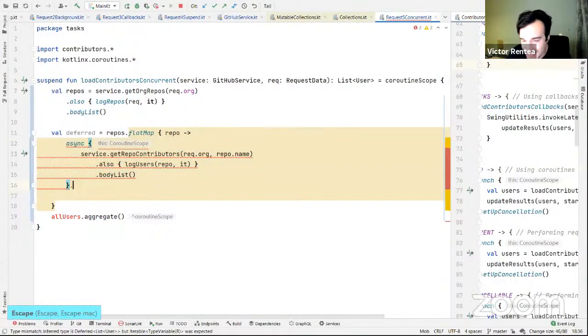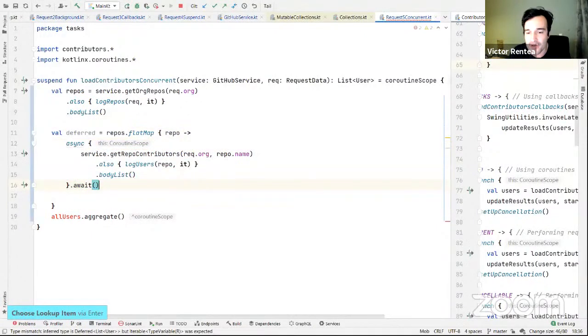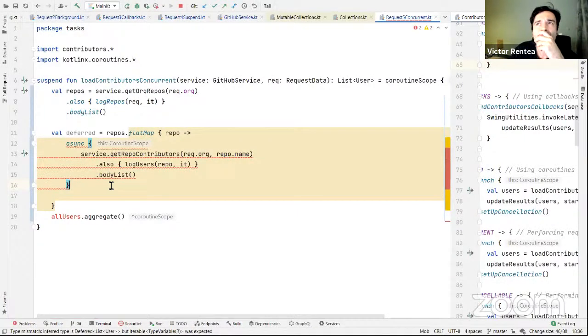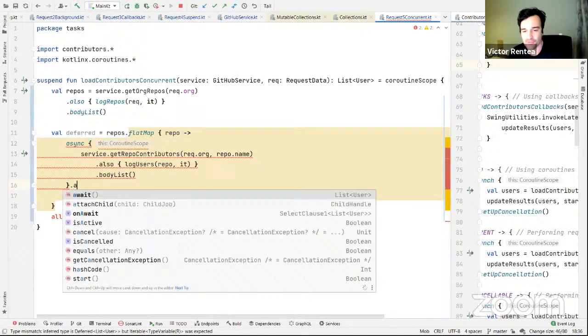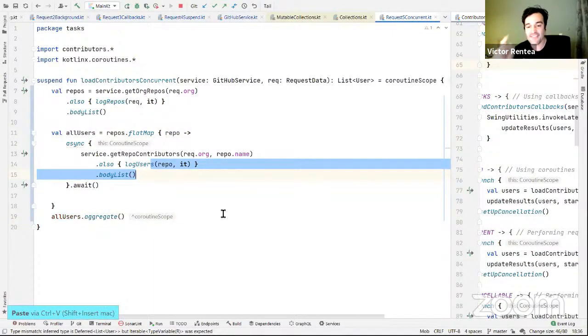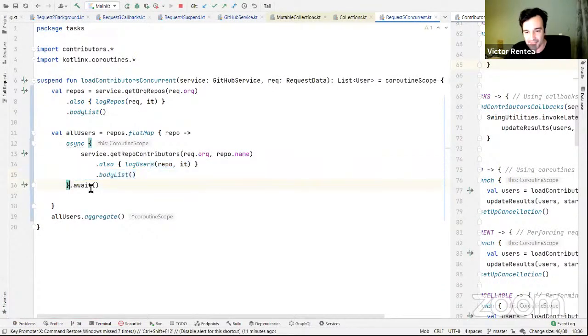Yeah, I need to do an await, but not here, right? If I do an await here, I ruin everything. I want first to collect all of them. I need to start all of them. Let's start with this one first. Await. Now, this async await over here should move you to run on a different place. Let's see if I manage to start it in parallel. Await all, yes, that's what I need, but I want to get there slowly.